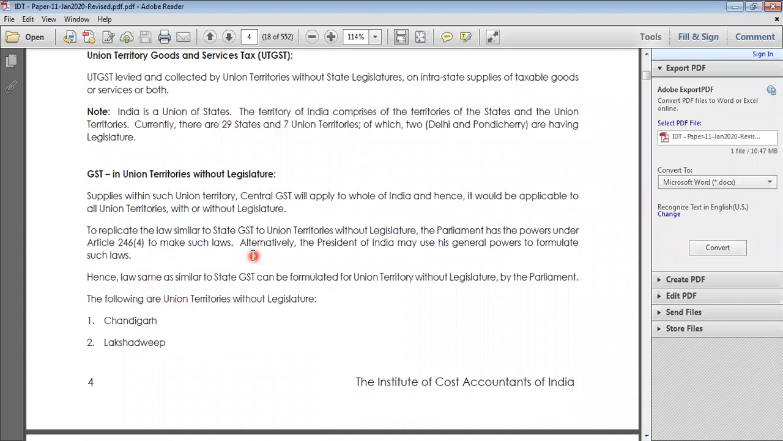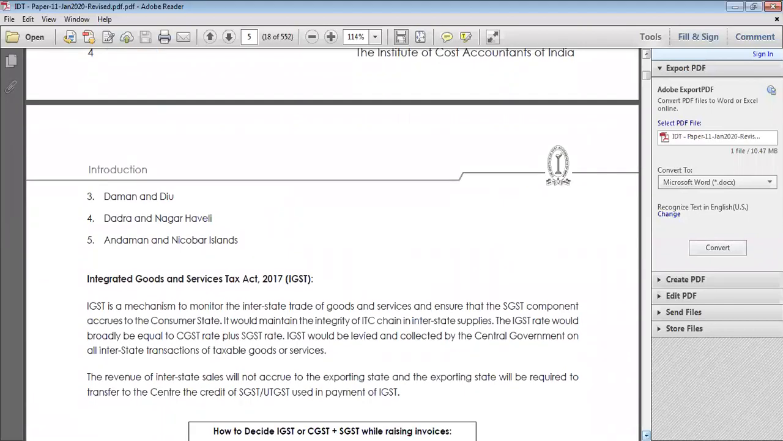On these 29 states, it is subject to SGST. As for union territories, divide them into two. One is Pondicherry and Delhi, which have a state legislature, so they are subject to the SGST Act. The others are subject to CGST and the UTGST Act. In the other five union territories, it is subject to UTGST.